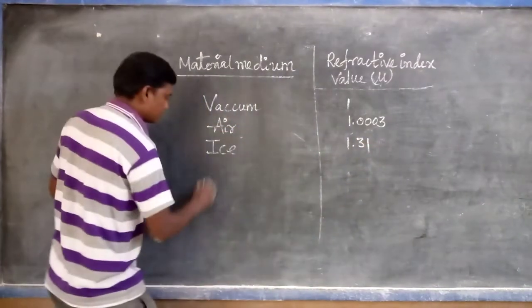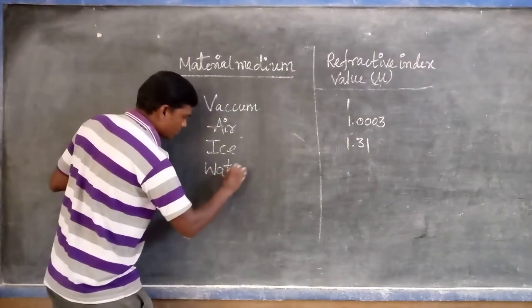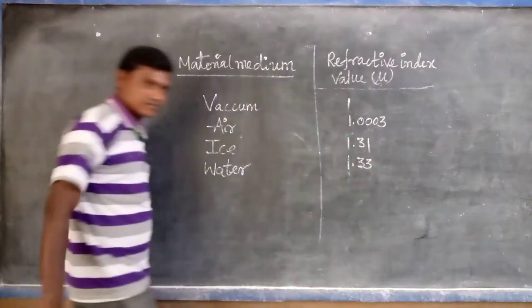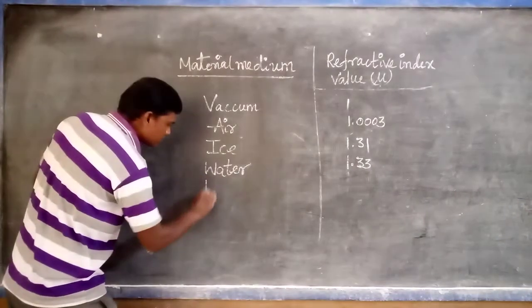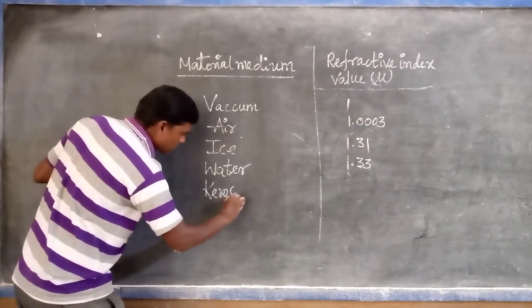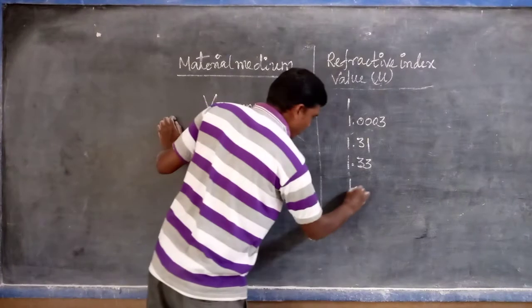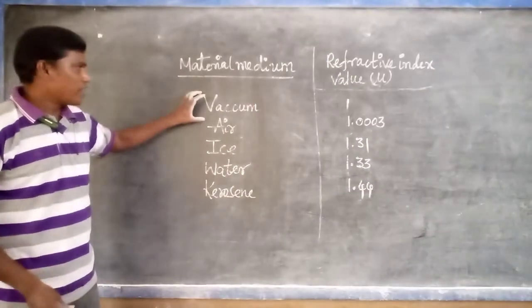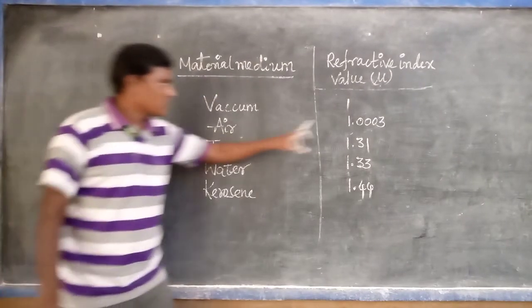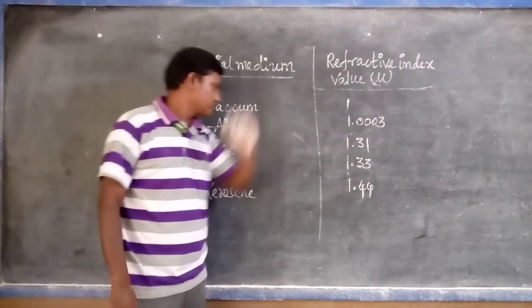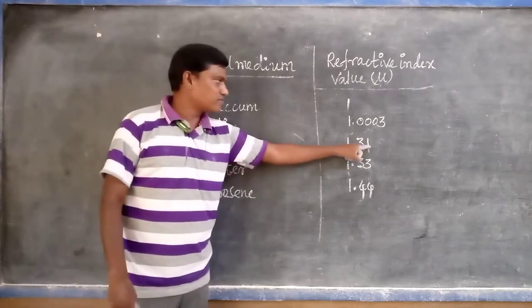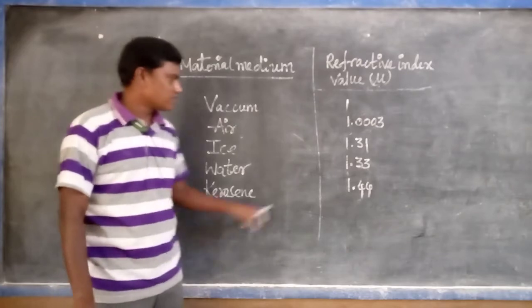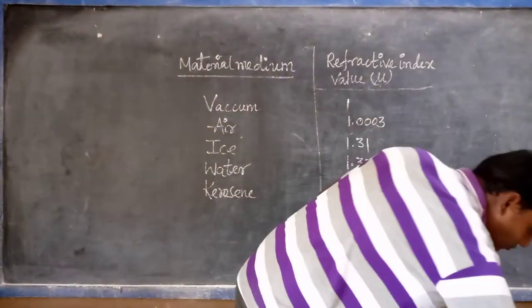Ice 1.31, water 1.33, kerosene 1.44. So listen, vacuum is 1, air is 1.0003, ice is 1.31, water 1.33, kerosene 1.44.